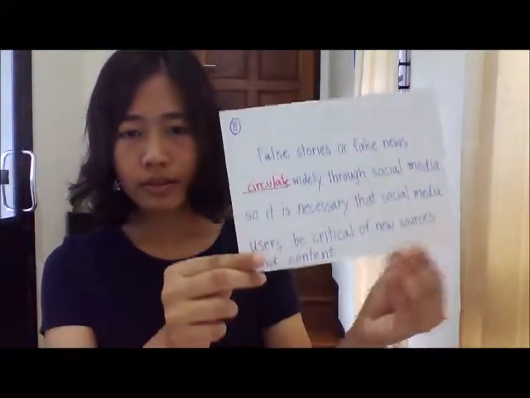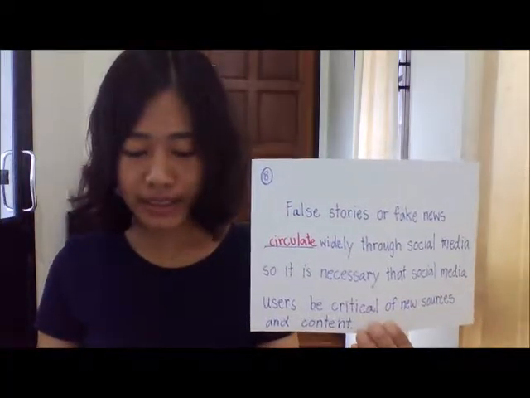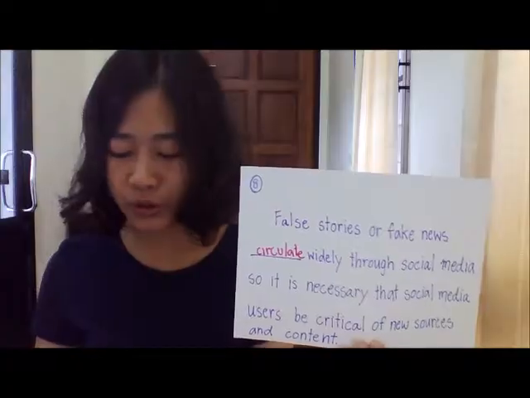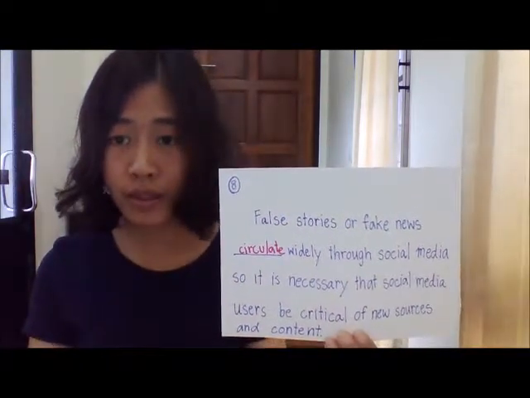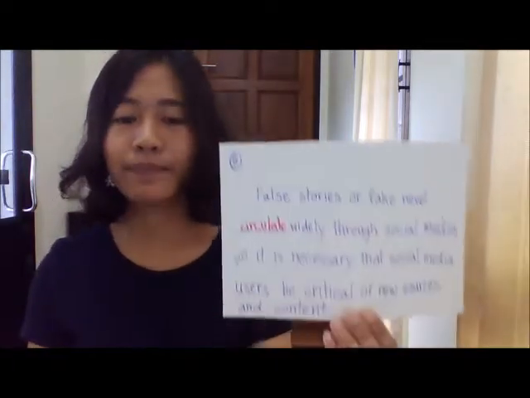So my answer is circulate. And the complete sentence for number 8 is: false story or fake news circulates widely through social media. So it is necessary that social media users be critical of news sources and contents.